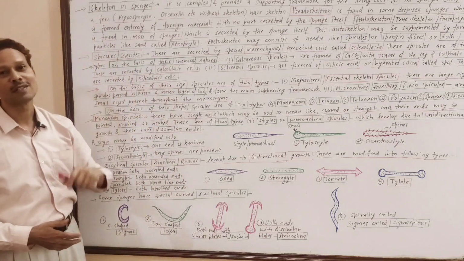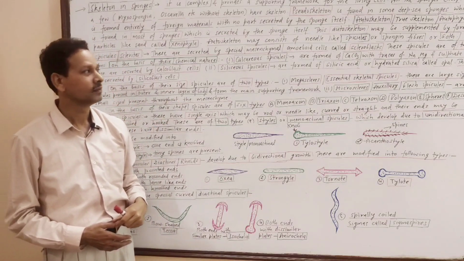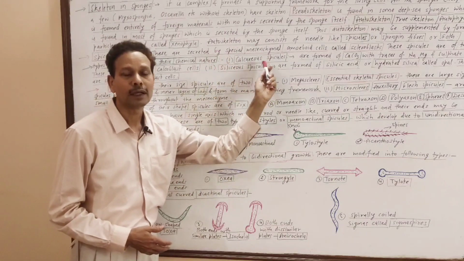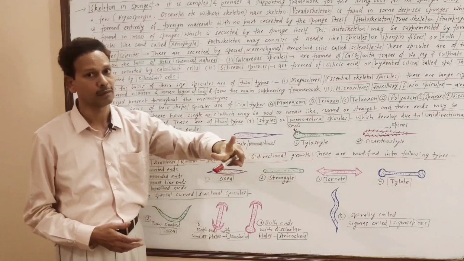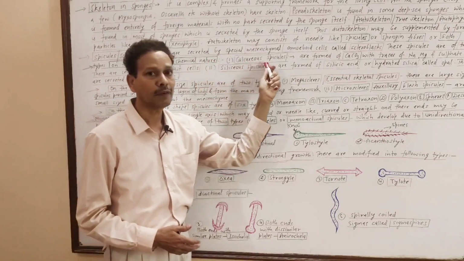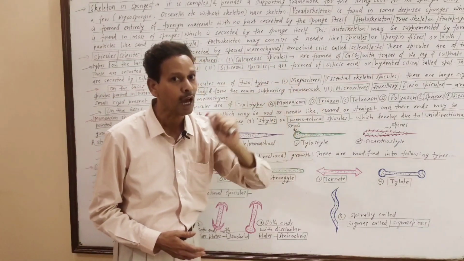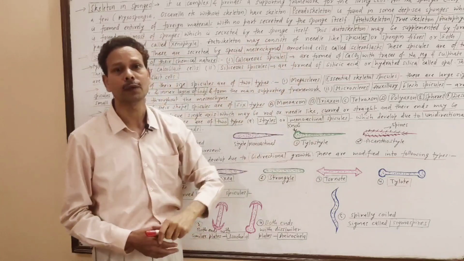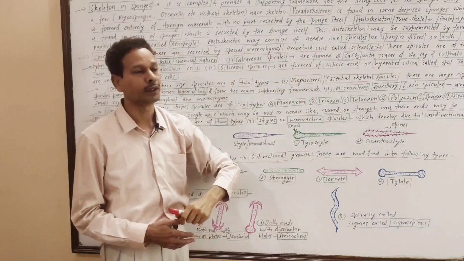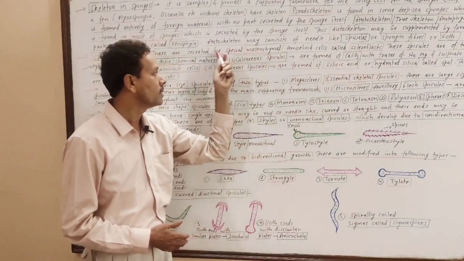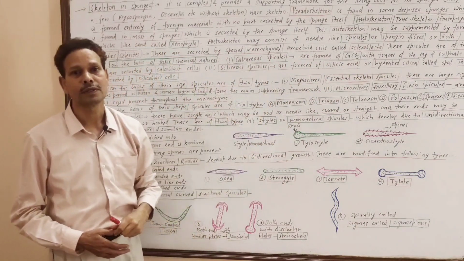That was the types of spicules on the basis of chemical nature.